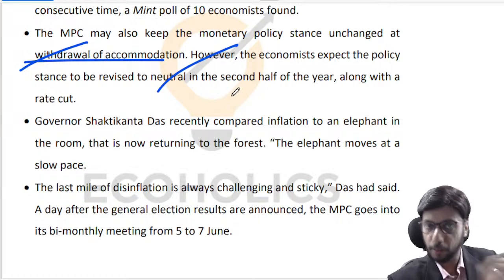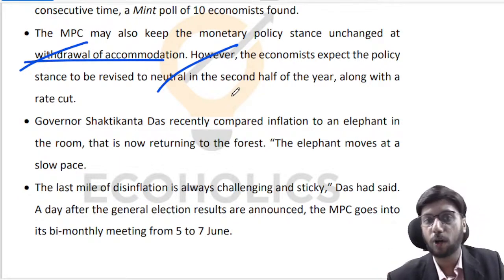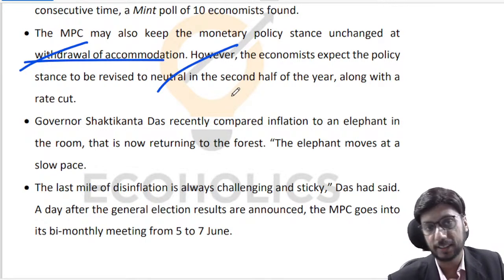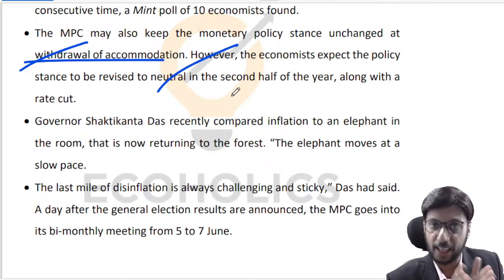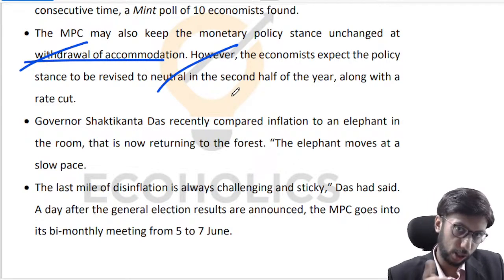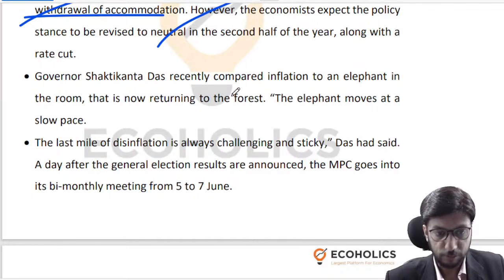That means putting money into the economy to stimulate growth, nor are we going big bang on contractionary monetary policy, where we are pulling money out of the economy so that prices can be controlled. We will try to stand somewhere at the interface of both these policies, which is what I mean by a neutral stance going ahead in the second half of the year.